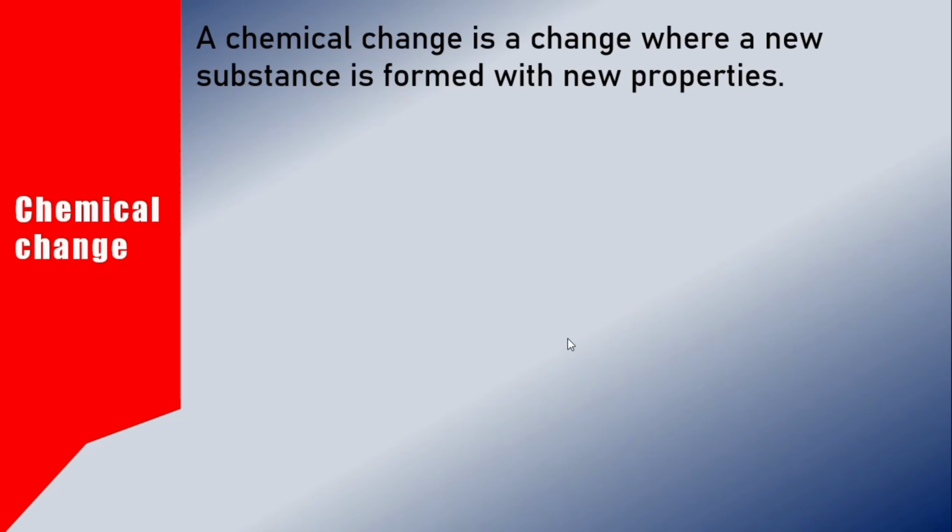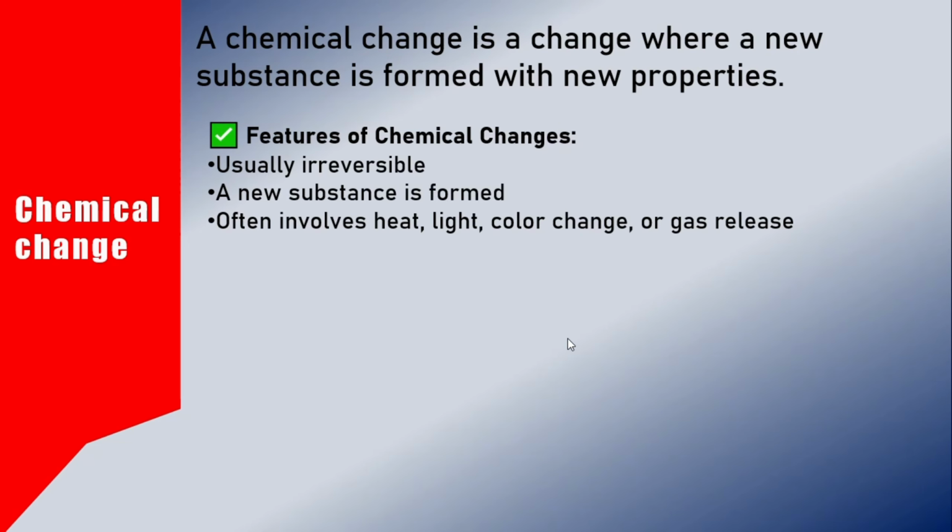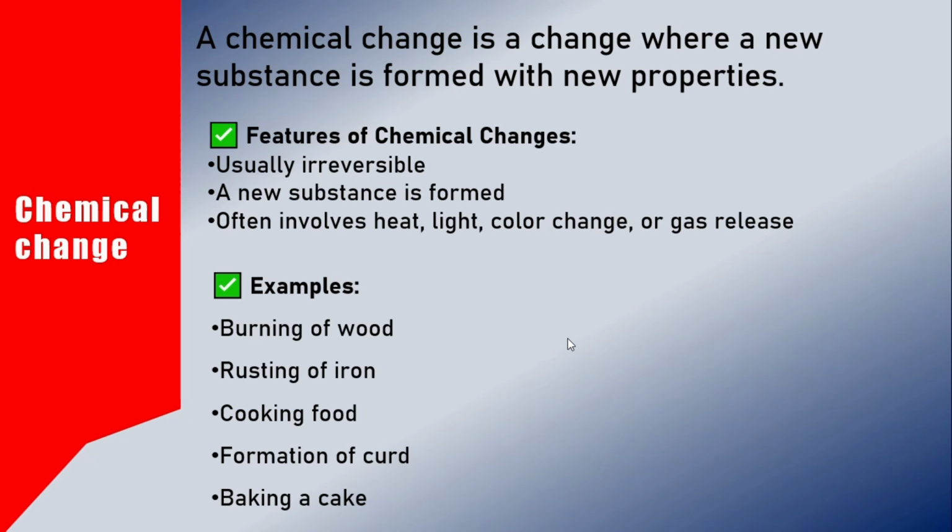When we talk about chemical changes, a chemical change is a change where a new substance is formed with new properties, like burning of wood, right? When we burn wood, it turns into ash. So a completely new substance is formed. That is a chemical change. Then rusting of iron, cooking of food. All these are examples of chemical changes where a new substance is formed, and it is usually irreversible. I hope this is clear to you. In a physical change, new properties are not formed, and in a chemical change, new properties are formed.